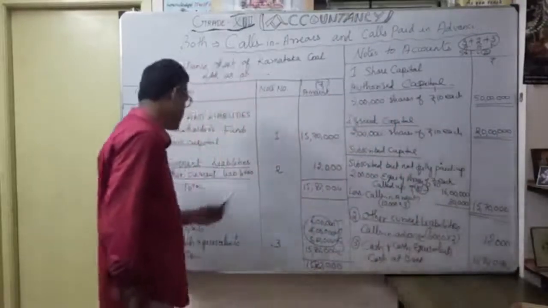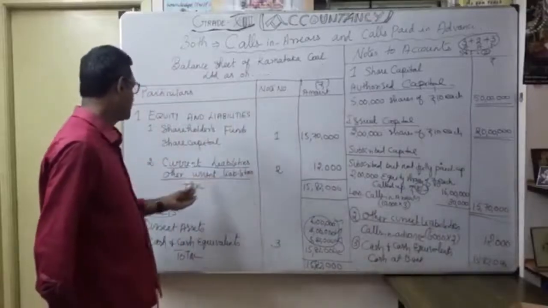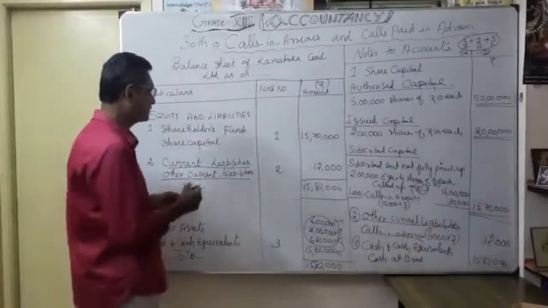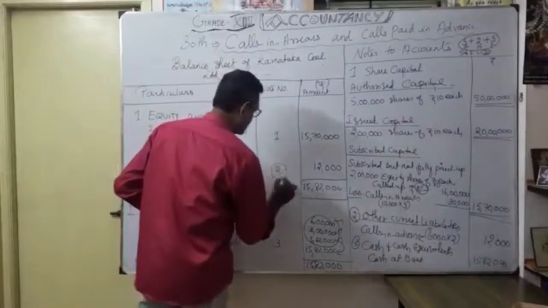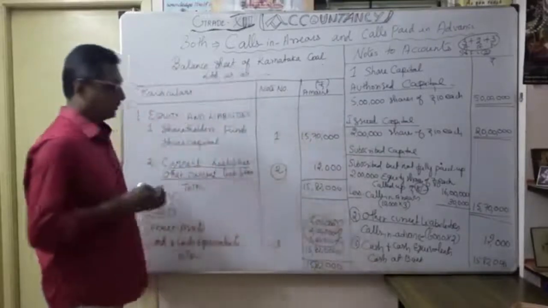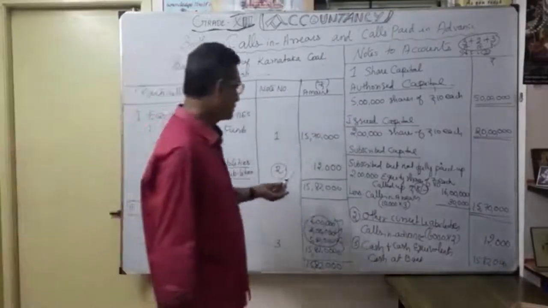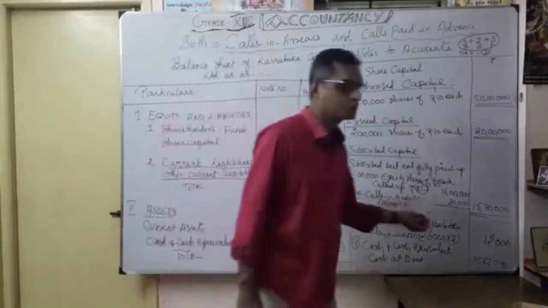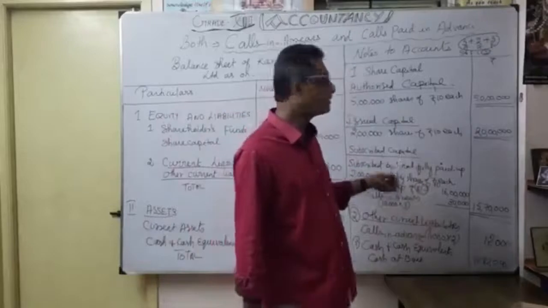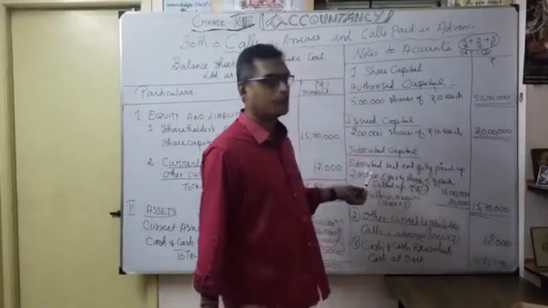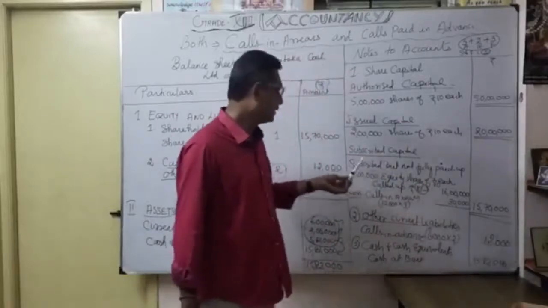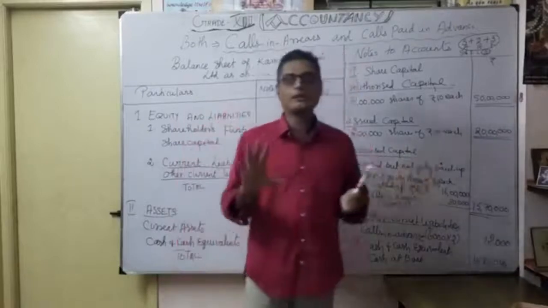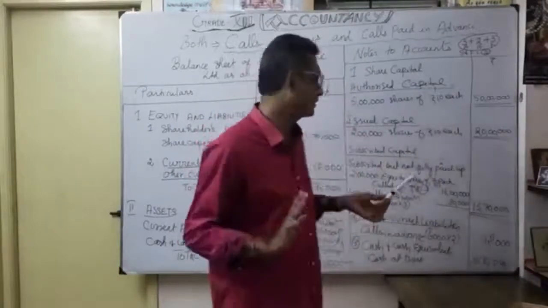That's note number 2, you have to write current liabilities. Under that, other current liabilities, this is note number 2. Okay, this one is very important. So note number 2, 12,000 calls in advance. If calls in arrears, you want to deduct from subscribed. That's why it is called subscribed but not fully paid up. Only the 8 rupees is called up. Correct?